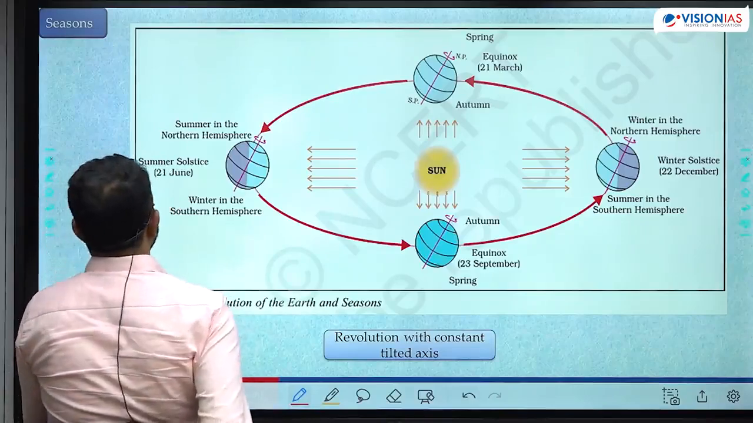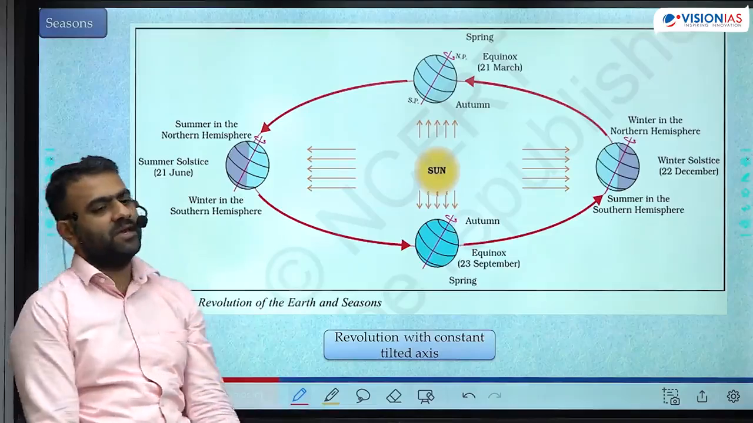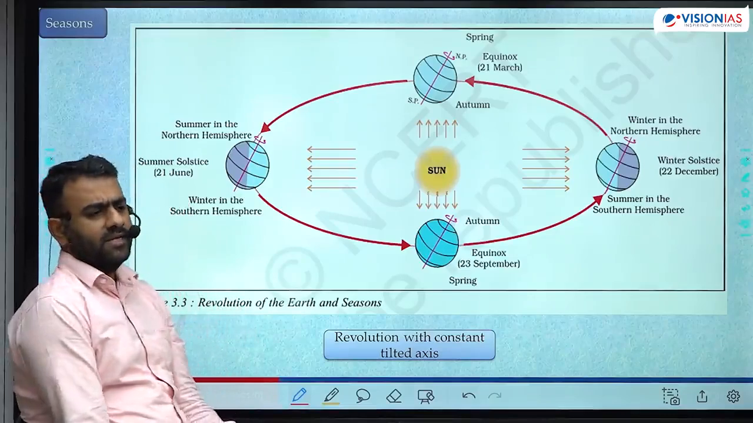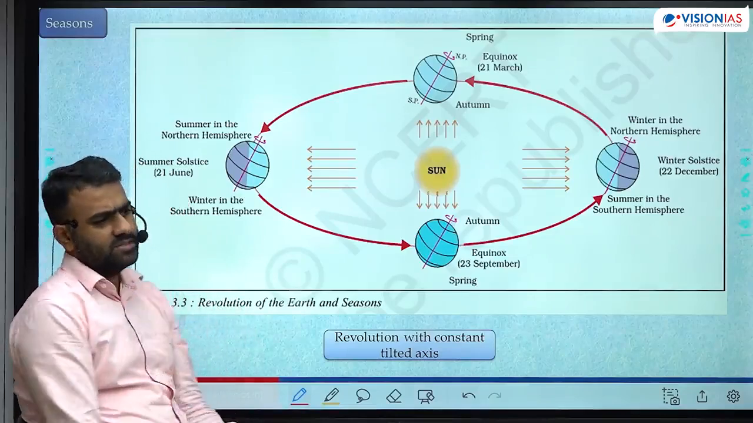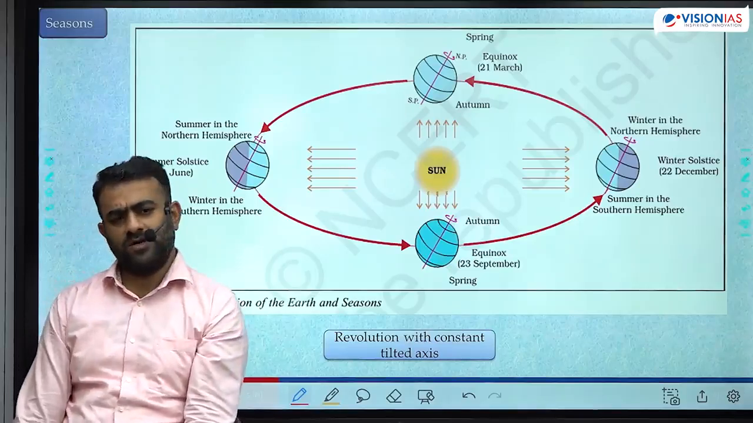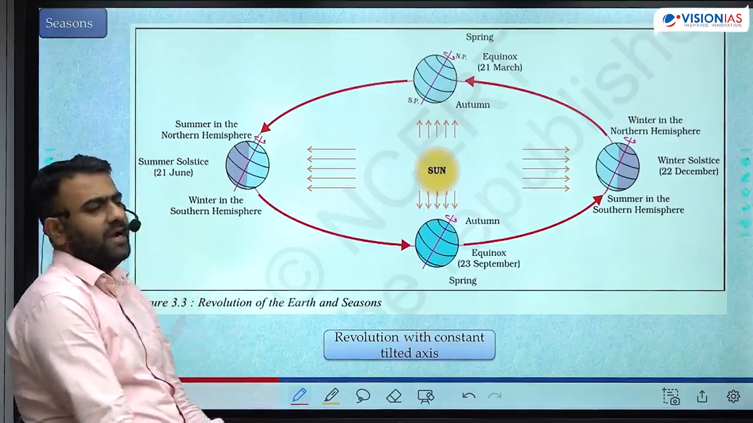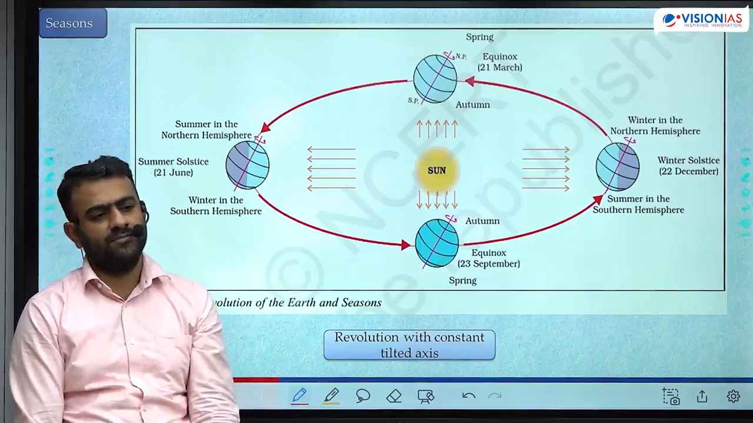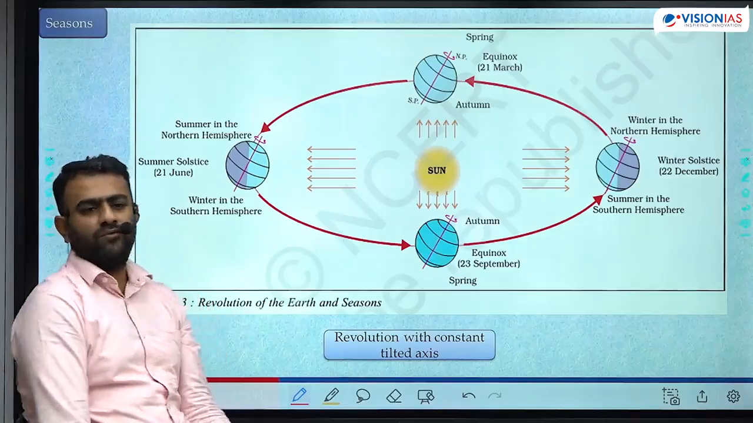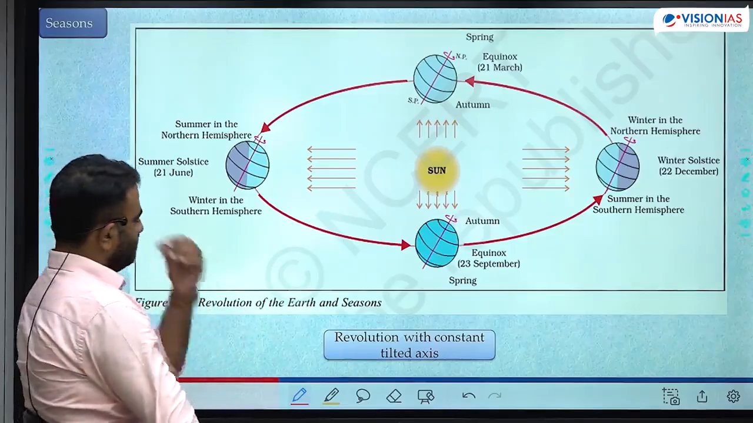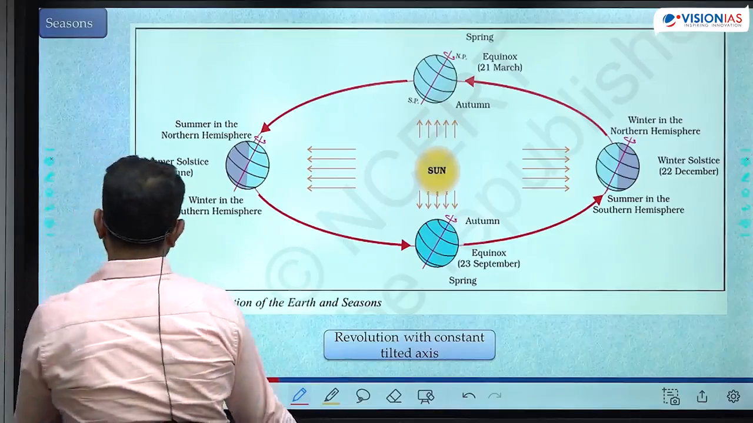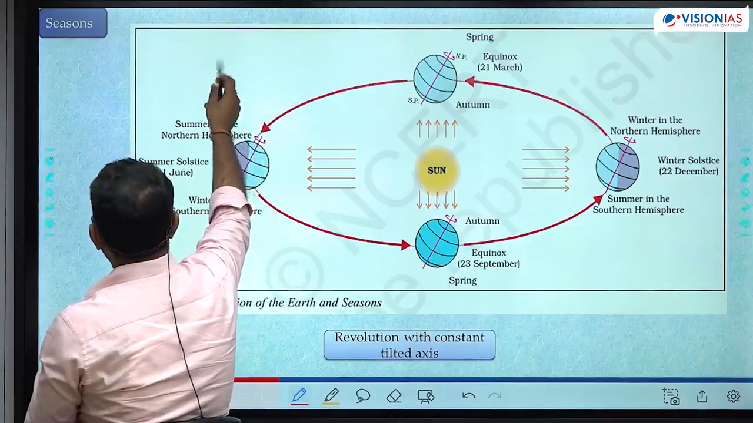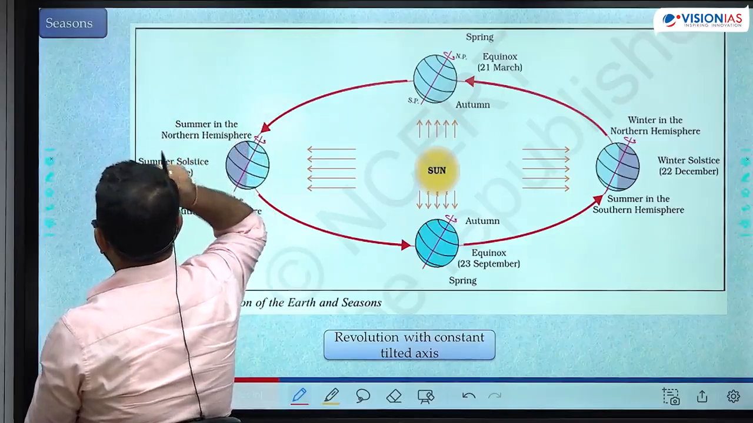What do you observe during summer season? Summer season में क्या होता है? High temperature. Winter season, low temperature. Spring is moderate temperature, autumn is moderate temperature. Okay, why do we observe hot weather conditions during summer season? Any of you have thought about this? Why is the summer hot? What causes hot weather conditions? Amount of insolation increases. Okay, then?